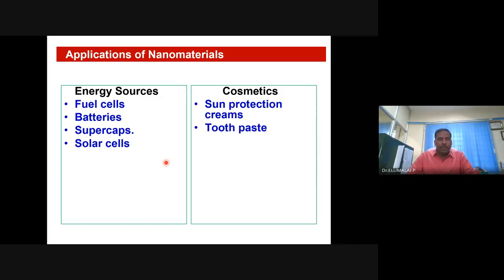The power densities of batteries have been increased very much with the use of nanomaterials, because there is a reduction in the diffusion length or diffusion path because of the reduction in grain sizes, so that ion hopping and mobility of the ions can be quicker, and you can realize large power densities even with batteries.